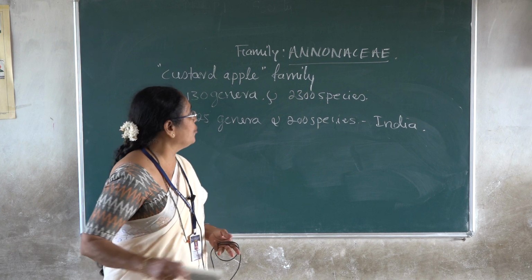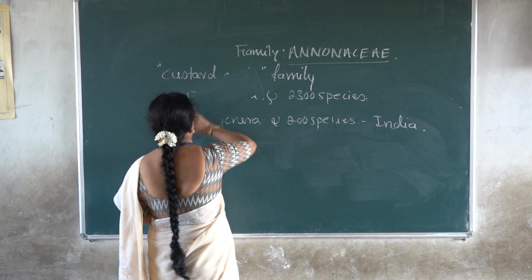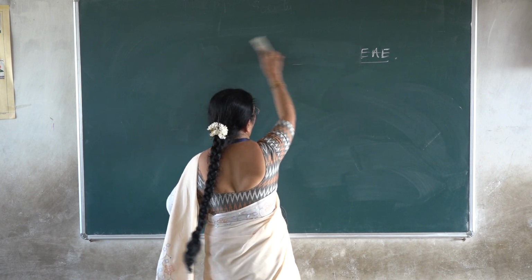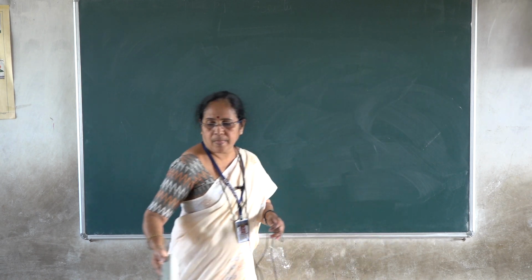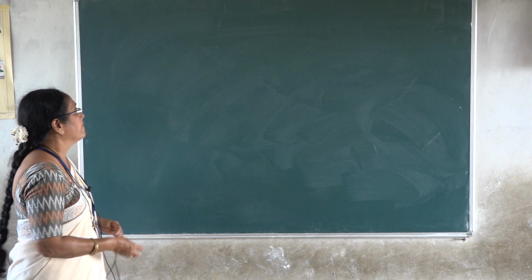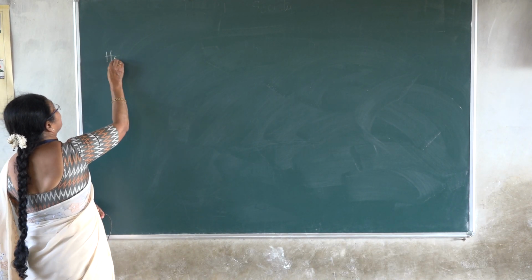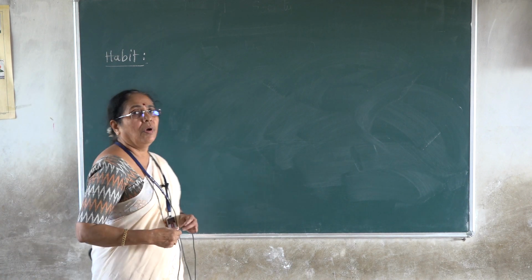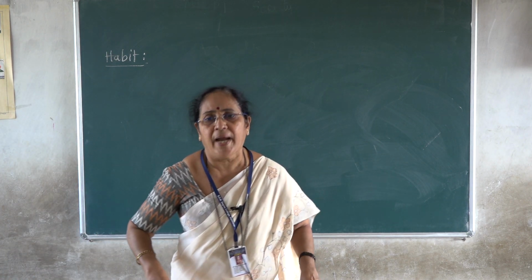So now we have to begin with the habit of the plants. This is the first character to be explained. You know how to explain the habit of the plants.